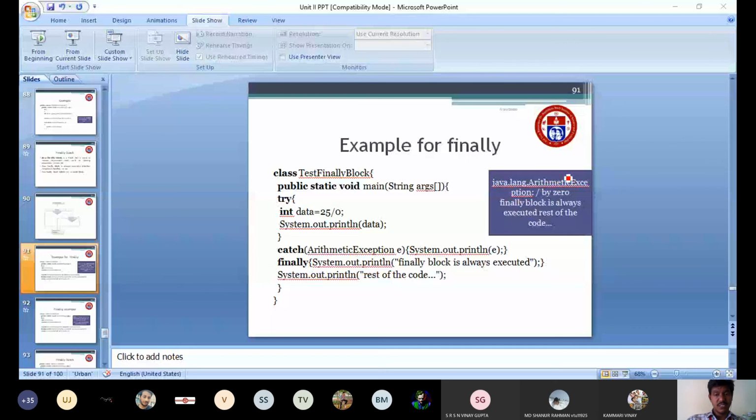Then the finally block is always executed. Whatever code is available there is executed, followed by the rest of the code. As I told, whether there is an exception or not, your finally block must always be executed.